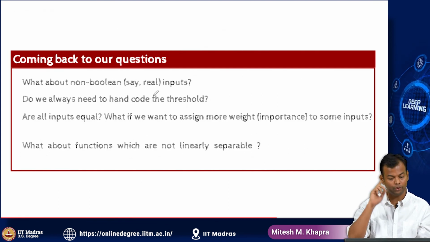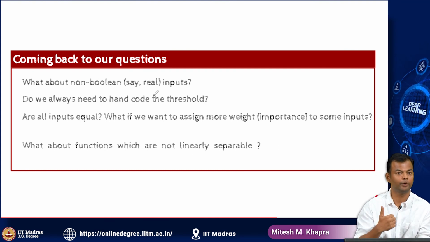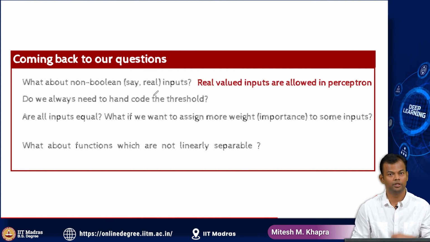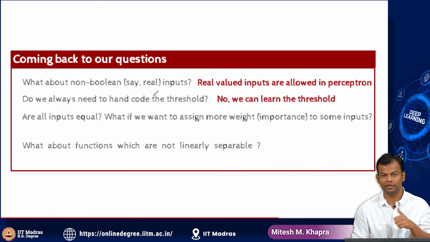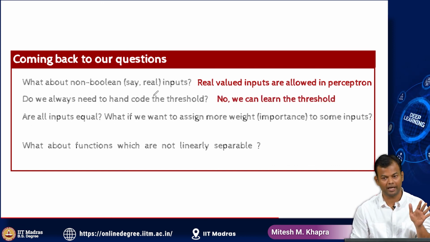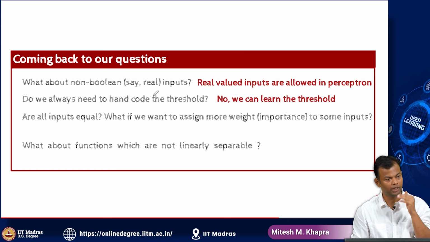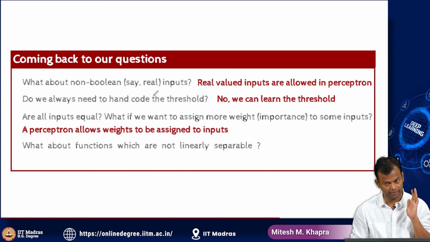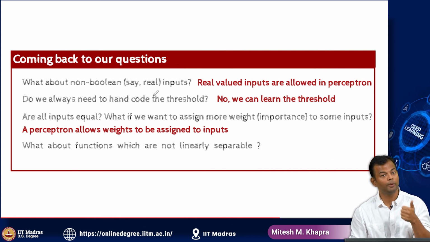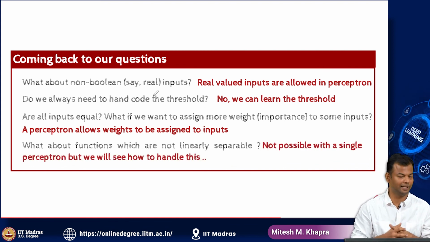Okay, so now coming back to our questions which we had started out with. So what about non-Boolean inputs? Yes, real valued inputs are allowed in the perceptron. Do we always need to hand code the threshold? No. Now we can learn all the parameters, not just the threshold W_0, but also W_1 to W_n. Are all inputs equal? No. Now the perceptron allows weights.